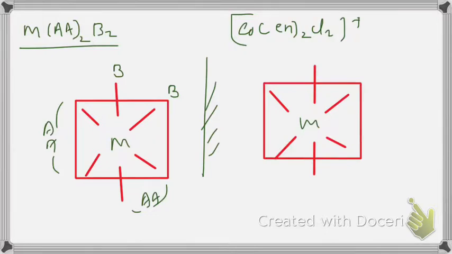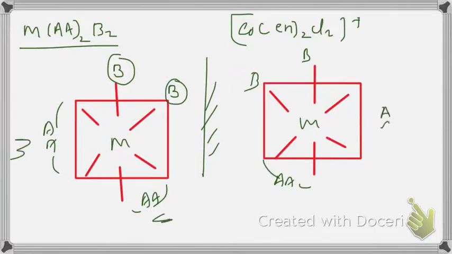M. This B will be here, B here. A. This one comes on this side, in the mirror. This is the mirror image of this structure.